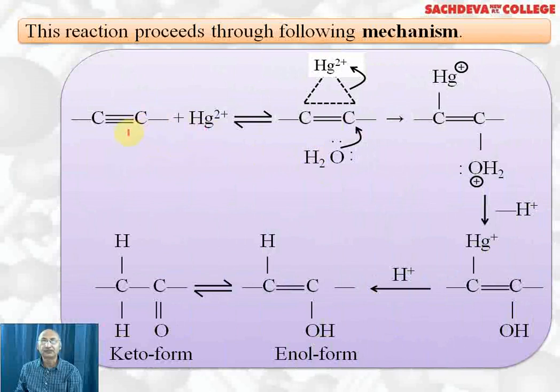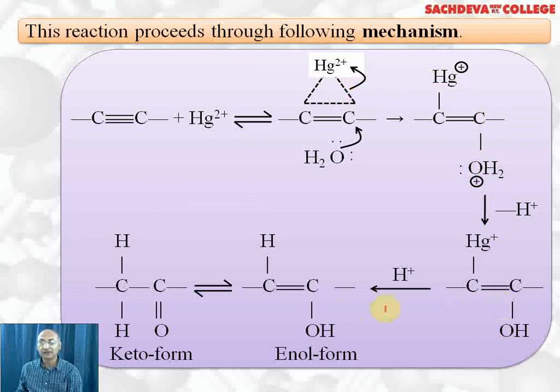The reaction proceeds through the following mechanism. Mercuric ion forms a bond with the triple bond using pi electrons of the triple bond, and after this bond is formed, water attacks the double-bonded carbon, which is also linked with the mercuric ion. Water's oxygen has two lone pairs of electrons, due to which it donates one pair of electrons to form the bond and acquires a positive charge. Here, this bond breaks and mercury has one positive charge. From here, an H+ ion is removed, so we get OH, and the double bond is already there.